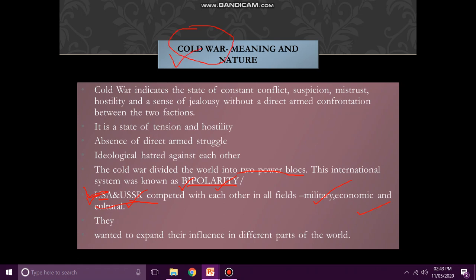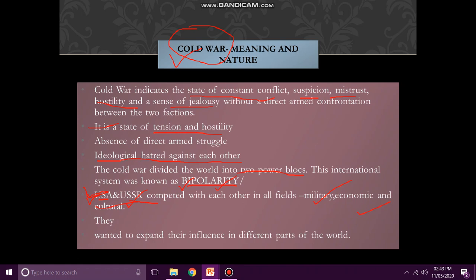So what is Cold War? Cold War indicates the state of constant conflict, suspicion, mistrust, hostility, and a sense of jealousy. It is a state of tension and hostility. It is an ideological hatred against each other. Now, what is the ideological hatred? USA, which followed the ideology of capitalism and democracy, felt that its ideology is the best and it should be followed in every part of the world.